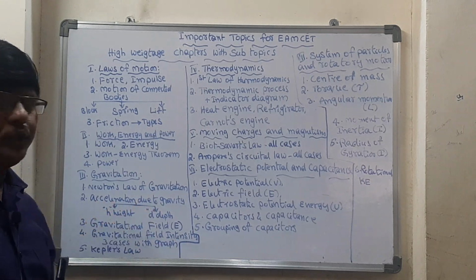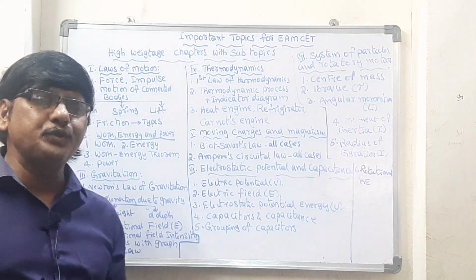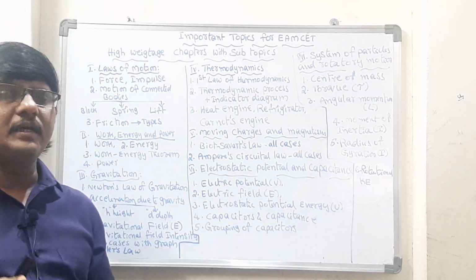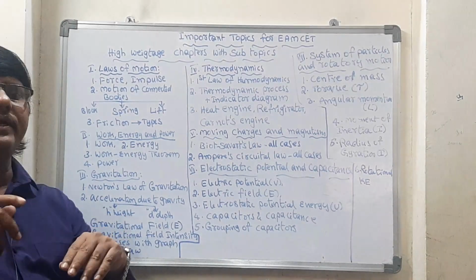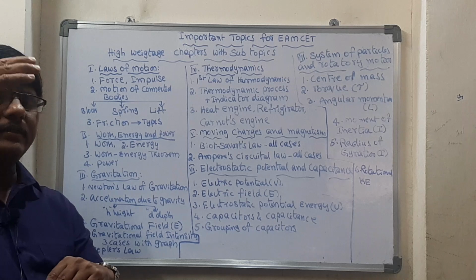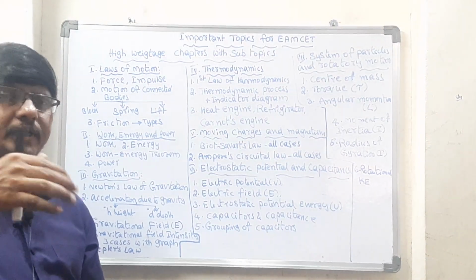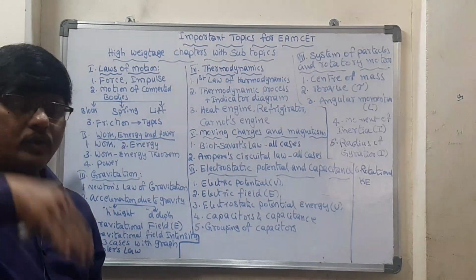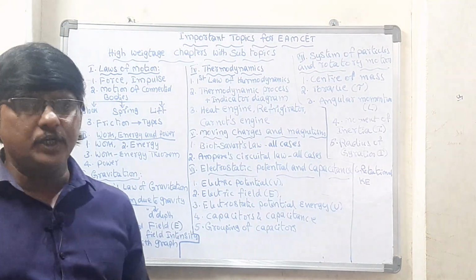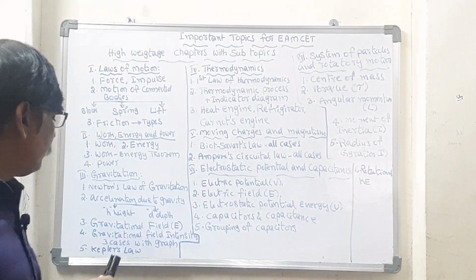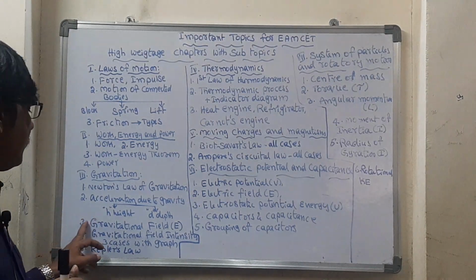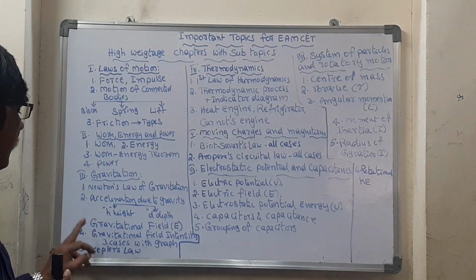And acceleration due to gravity. In the acceleration due to gravity, two formulas are there. One formula is for going above the earth's surface, the height, and how the acceleration changes. When it is going to a depth below the ground, how the acceleration due to gravity changes, that one you can take. And gravitational field, based on this one, gravitational field intensity and Kepler's law.